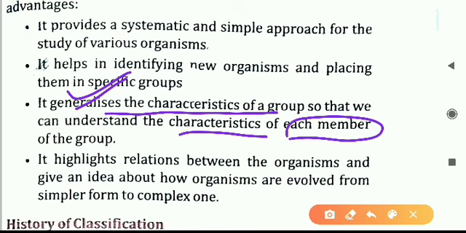So all the members of a particular group, that is plant or animal, will have all those features. If we take the example of plants now, a rose plant, rose is a plant, so it will have photosynthesis because plants have photosynthesis. So all the plants, whatever kind of plant it is, it may be a small plant, it may be a big tree, for example a rose plant or a neem tree. Neem tree is very big, still it is considered in the category of plants, so it will have photosynthesis. So that is what is being told in the third point, that is, it generalizes the characteristic of the group.